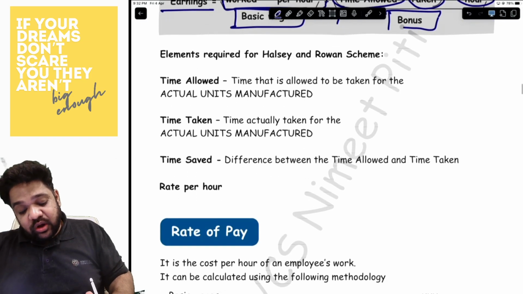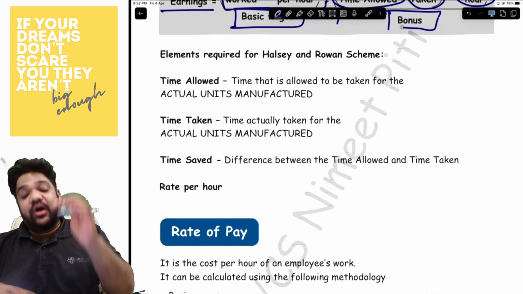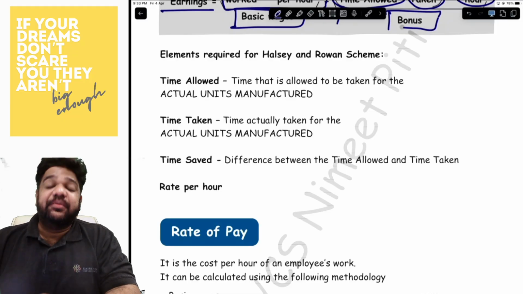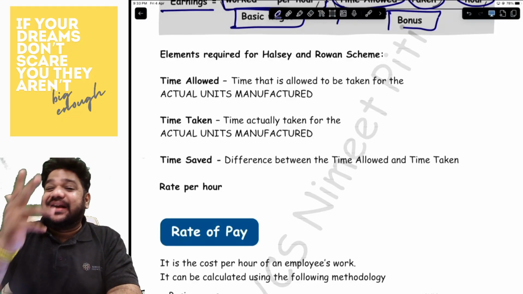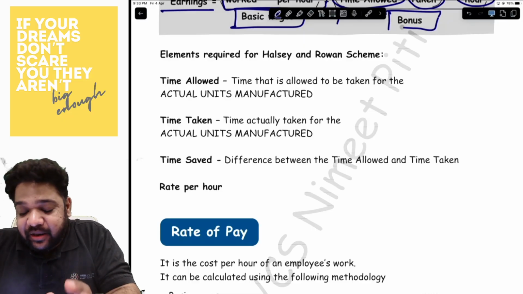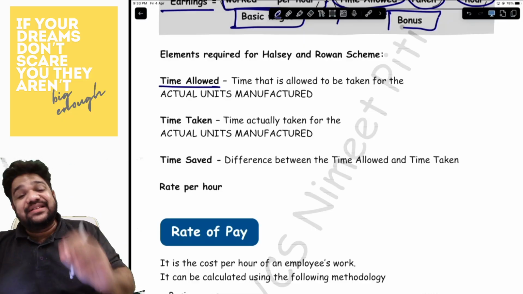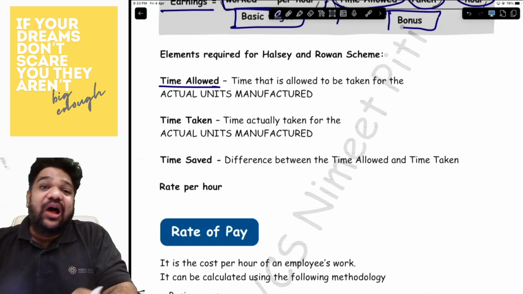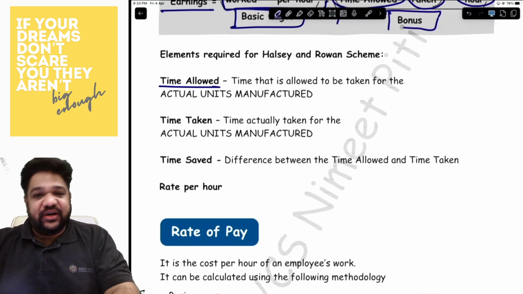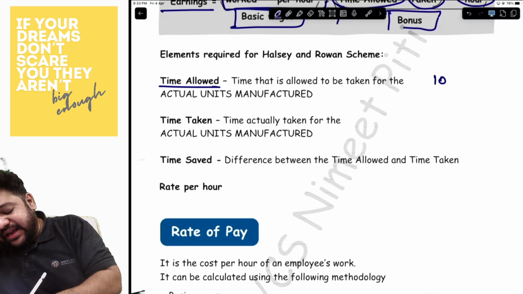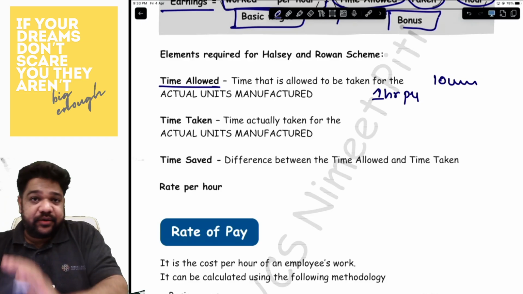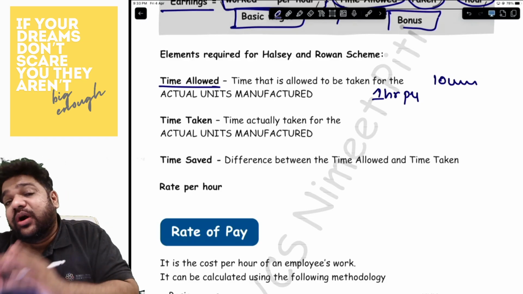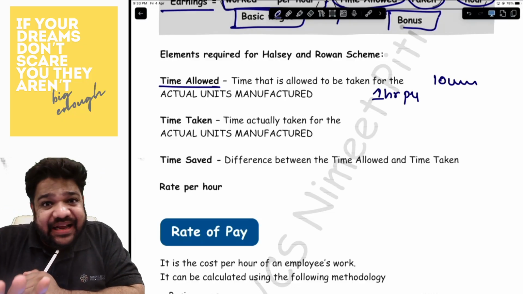Now, what are the elements that you need for the Halsey and Rowan schemes? You need time allowed, time taken, time saved, and rate per hour. These are the four elements. Time allowed is the time that you will be allowed to actually manufacture the units. For example, if you made 10 units, the time allowed is 1 hour per unit. So for 10 units, what will be the time allowed?